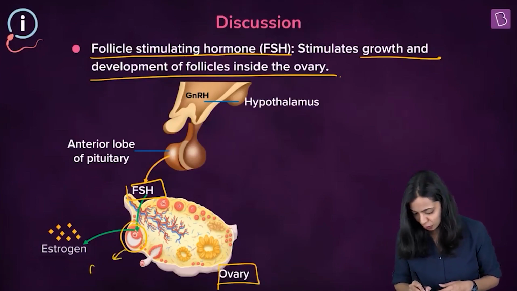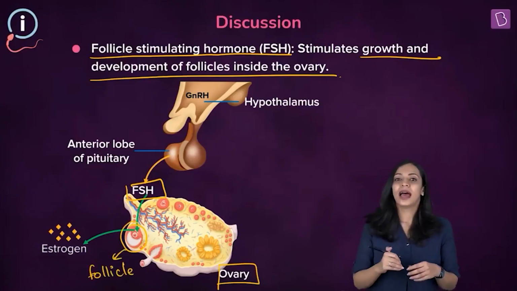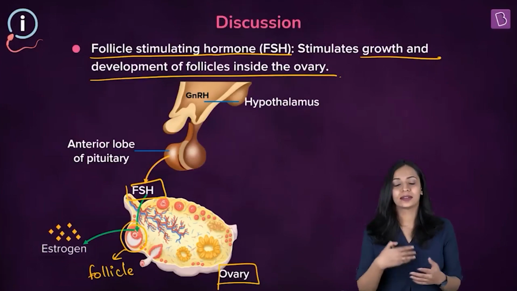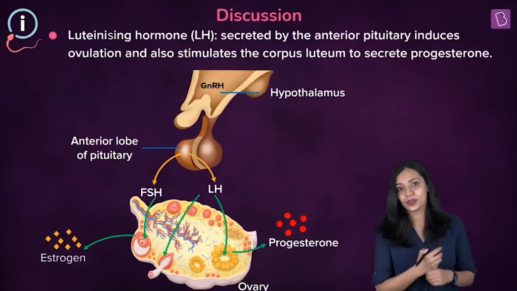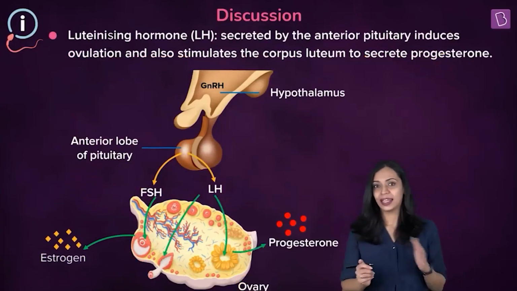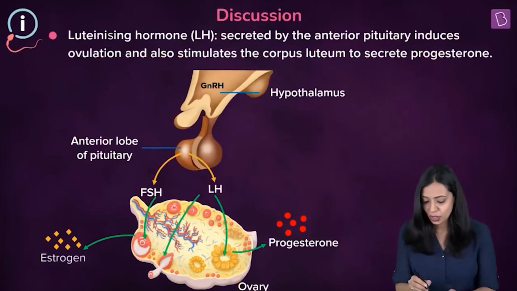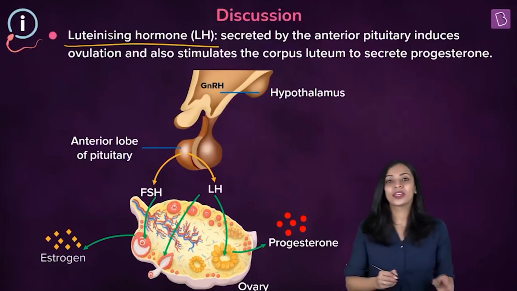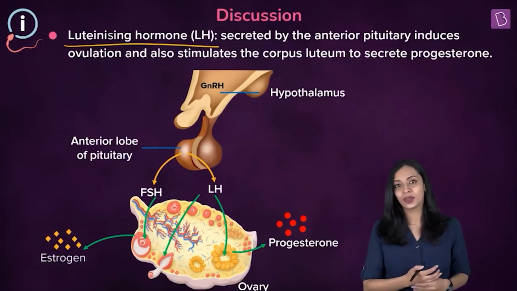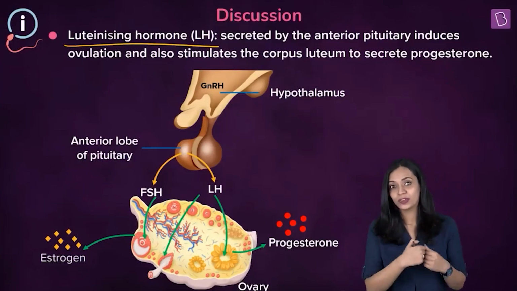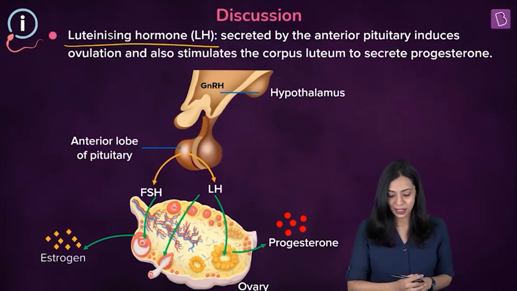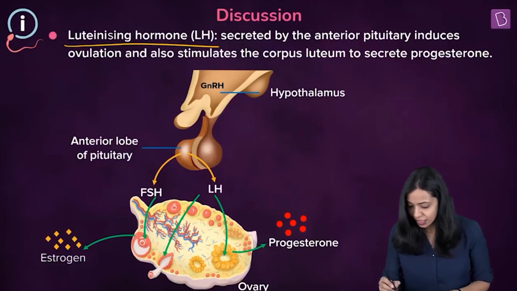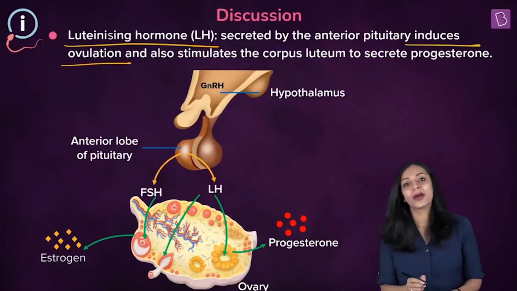You can see this is a follicle. Okay, so that is a fully developed mature follicle, and the development of that is stimulated by FSH. Okay, talking about the second gonadotropin that is produced by the anterior pituitary, I said LH, right? So LH stands for luteinizing hormone. Okay, so this again is produced by the anterior pituitary. This also acts on the ovaries in females, and it has two very important functions here in females. So it induces ovulation.